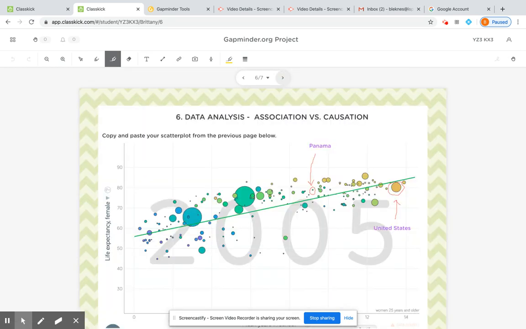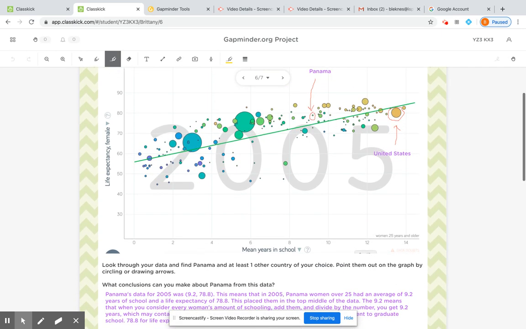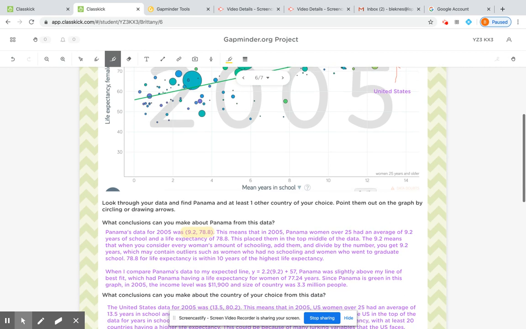So let's talk about what this data kind of means. I found Panama and the United States in this data. You can see Panama's a tiny country here, and the United States is a bigger country over here. When I look at Panama's point, it is 9.2, 78.8. So this means that in 2005 at least, Panama had an average number of years of women going to school of 9.2. And the average life expectancy for women was 78.8, or nearly 79 years old. And that is slightly above my line of best fit, which means that Panama is doing better than my predicted value, better than expected according to my model.